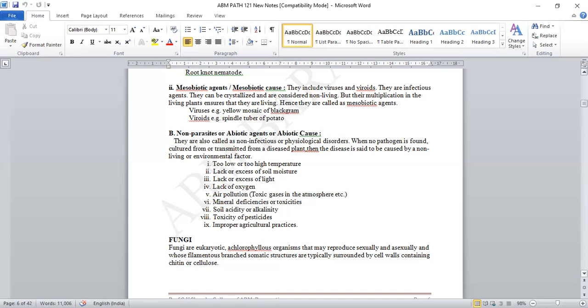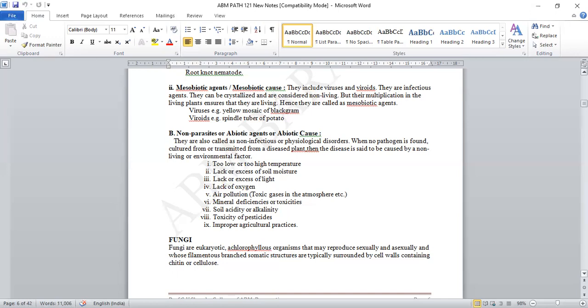Next is mineral deficiencies or toxicities. If we lack in providing proper nutrition to the plants, or if we give toxic elements in the form of sprayings, or nutrition extra more than enough, or if there is some deficiency, or if we highly recommend some chemicals, it may cause an adverse effect on the development of the leaf tissues.